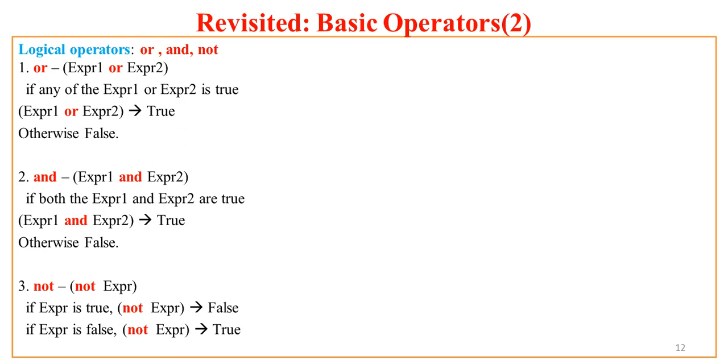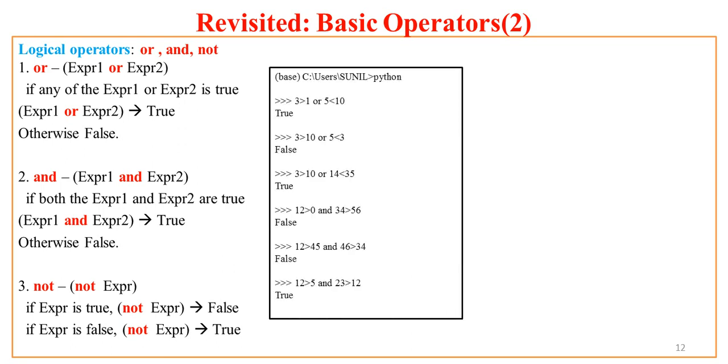Otherwise it is false. And what is the rule of thumb for AND? If both EXPR1 and EXPR2 are true, then only the result of EXPR1 and EXPR2 is true, otherwise it is false. What of NOT? It is just like a toggle. If you say not EXPR, if EXPR is true, not EXPR is false, and if EXPR is false, not EXPR is true. Now let us try this with Python.